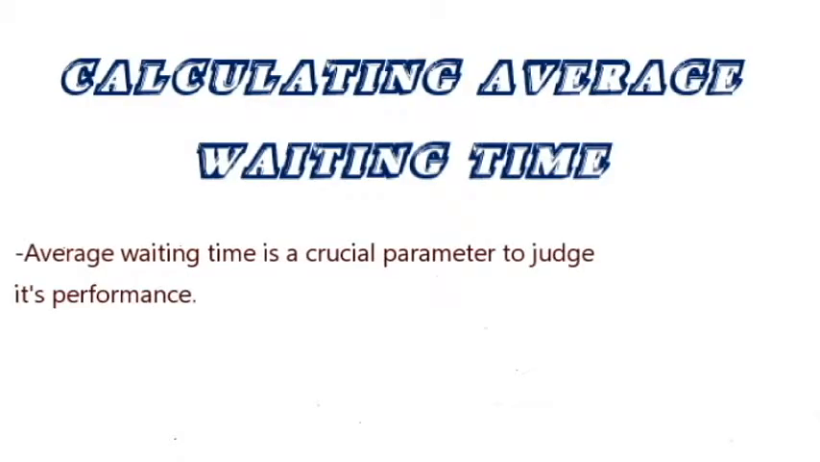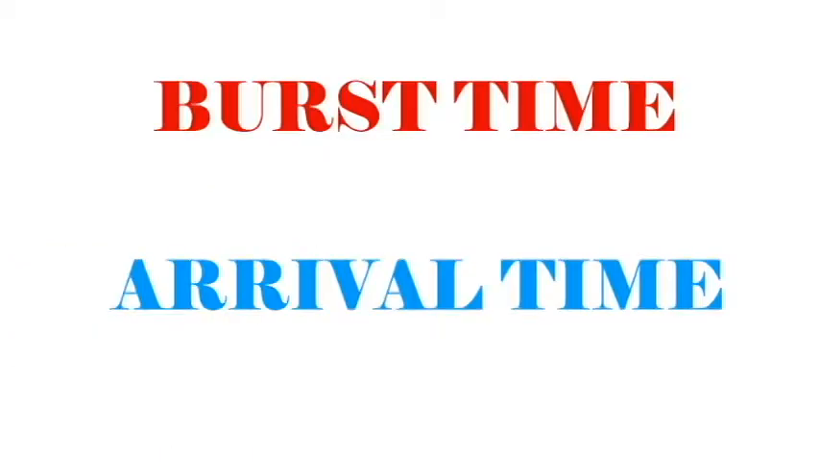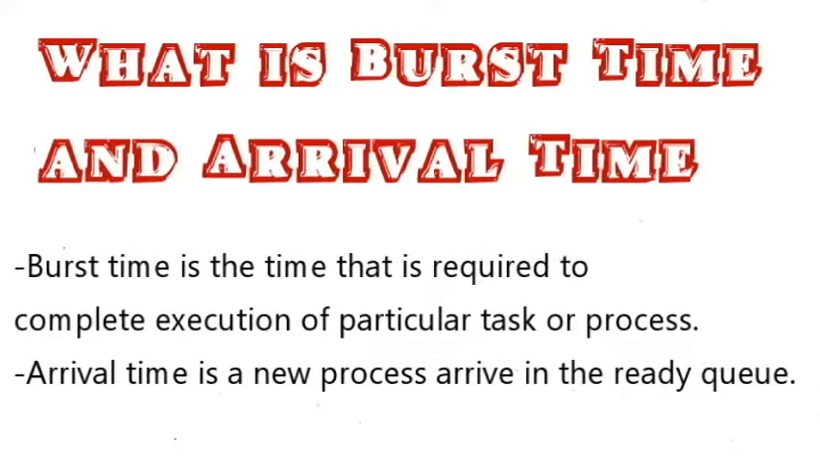In FCFS, we use average waiting time to calculate the waiting times of the processes in the queue, waiting for the scheduler to pick them for execution. Before we calculate the AWT, average waiting time, we need to know about the burst time and arrival time. Arrival time is when a new process arrives in the ready queue, and burst time is the time required to complete the process.